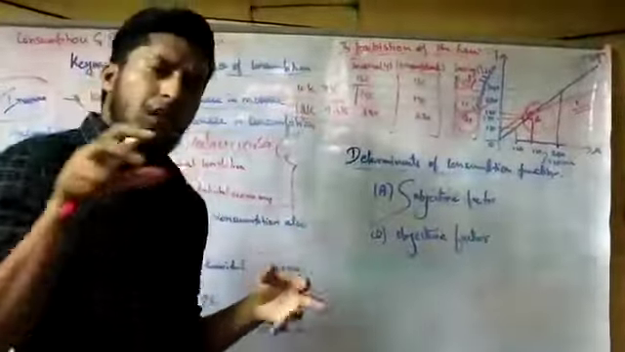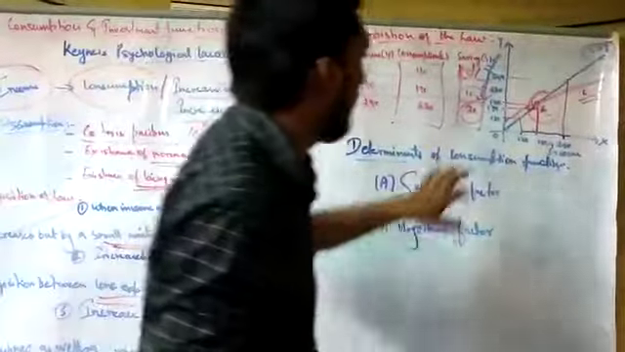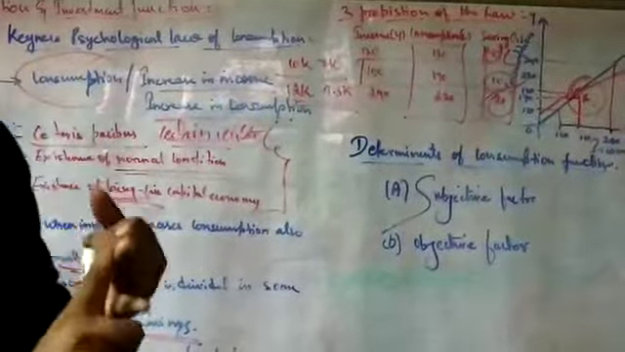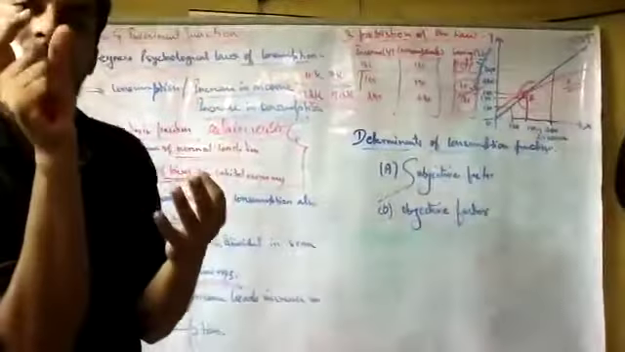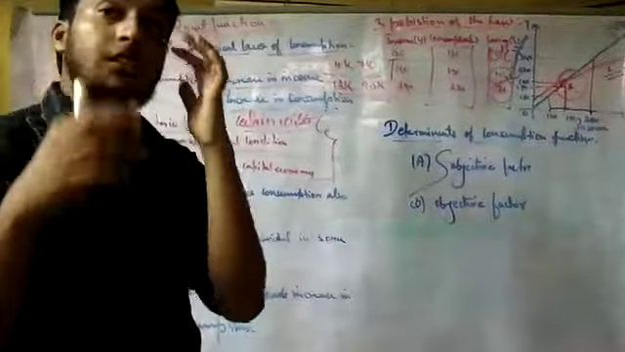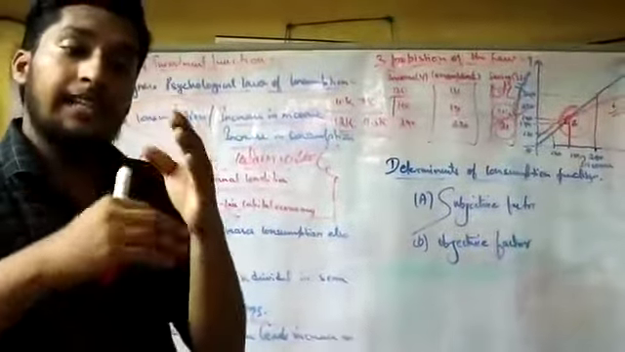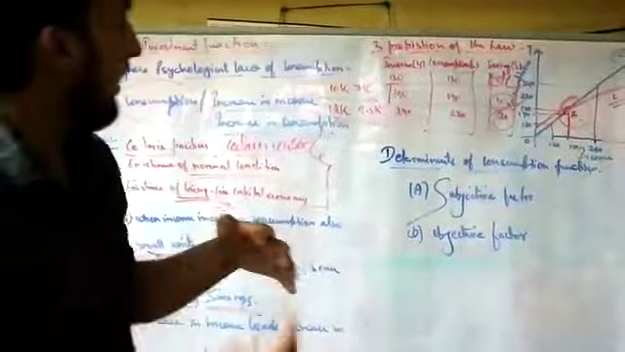Then, whether you have an income or not, you will spend for sure. But you can understand that as income increases, consumption also increases, a little bit. You can also see that when there is an increase in income, there is an increase in consumption as well as an increase in saving.